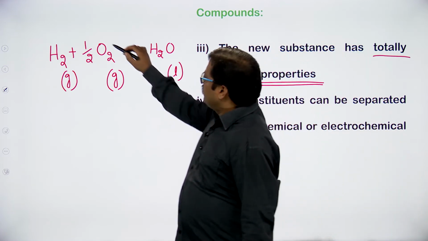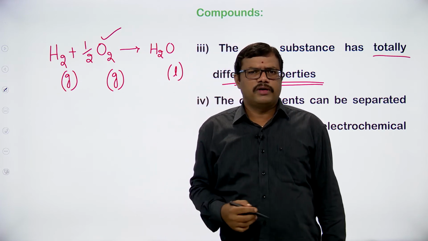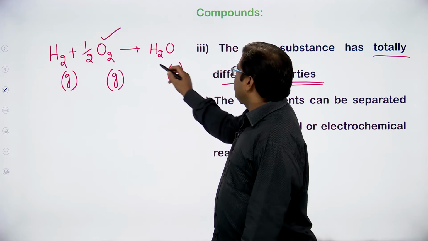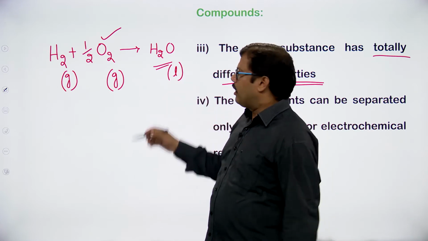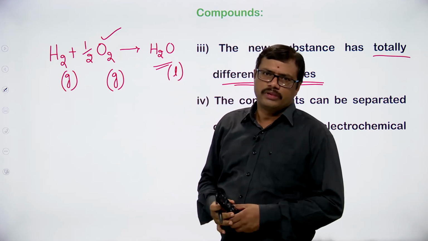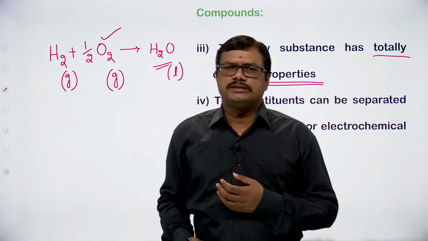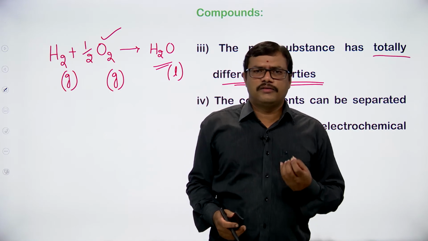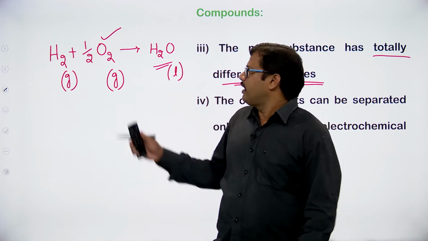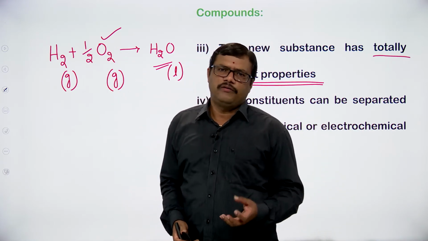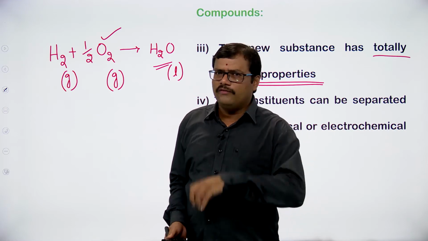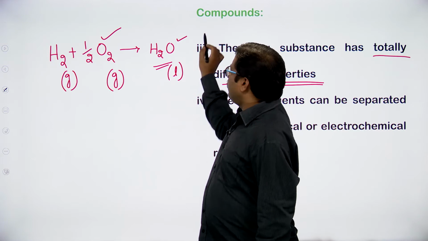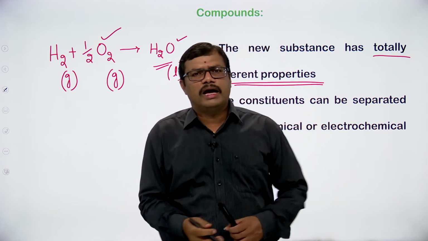And we know that for the existence of life, for breathing and respiration, we require oxygen. For drinking purposes, we require water. So the property is shown. For example, oxygen is used in the combustion process. The fire will be very fast if we supply oxygen. If we cut the oxygen source, the fire will automatically die down. And the same fire can be removed by using water. When you throw water onto the fire, what happens?